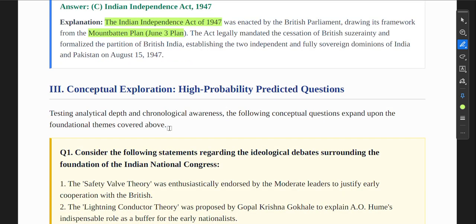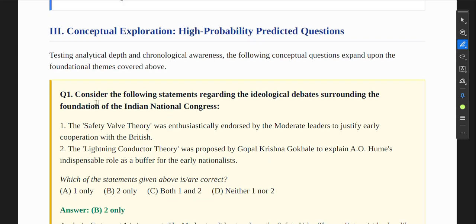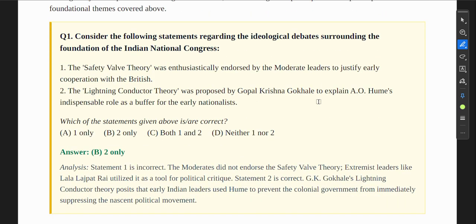Conceptual exploration. Let us see the high probability predicted questions. Consider the following statement regarding the ideological debate surrounding the foundation of the Indian National Congress. The safety valve theory was enthusiastically endorsed by moderate leaders to justify early cooperation with the British. No, that could not be the correct answer. Why? Because the safety valve theory was put forth to criticize the moderates. So how would moderate leaders endorse that?